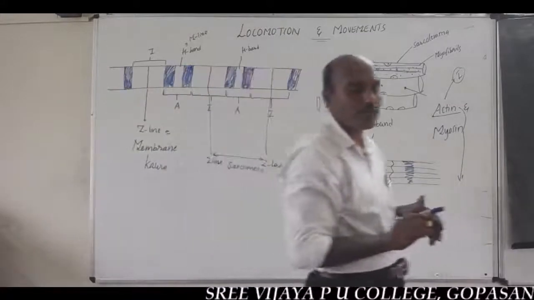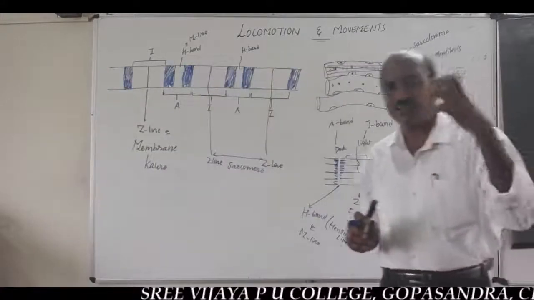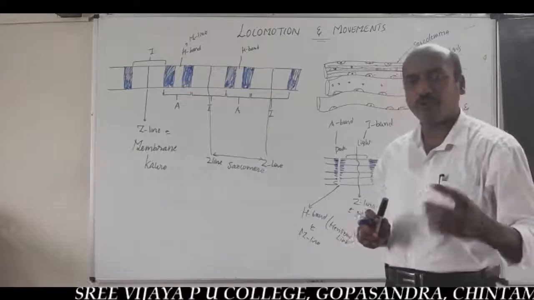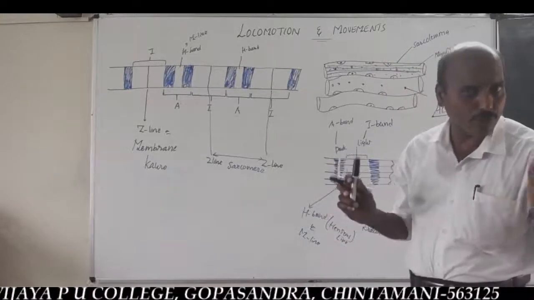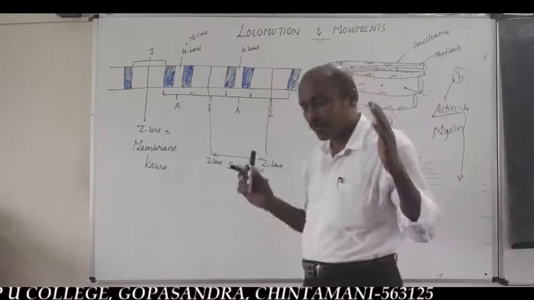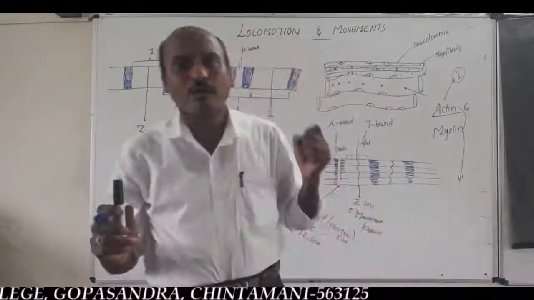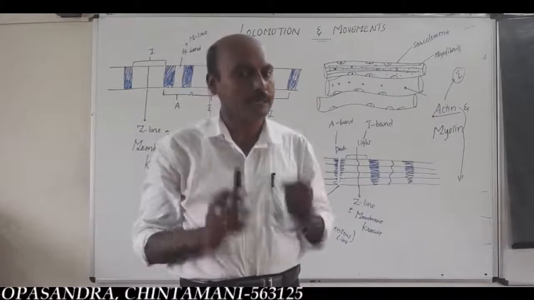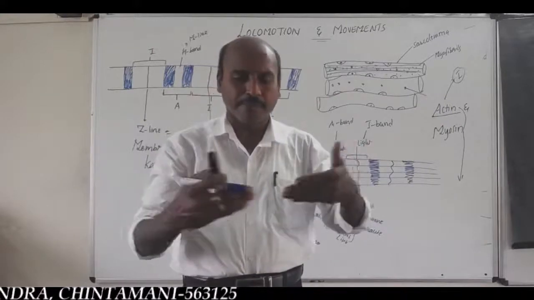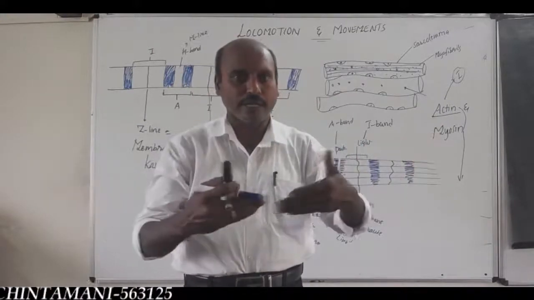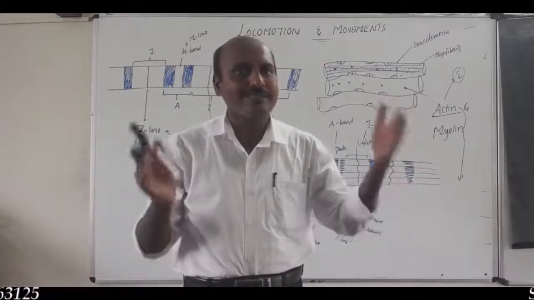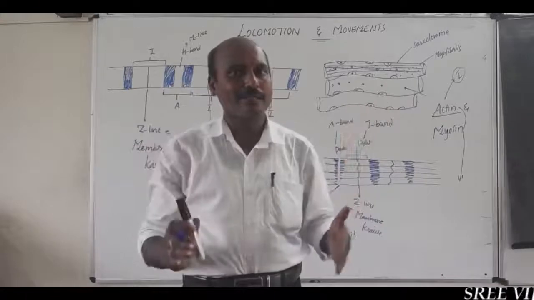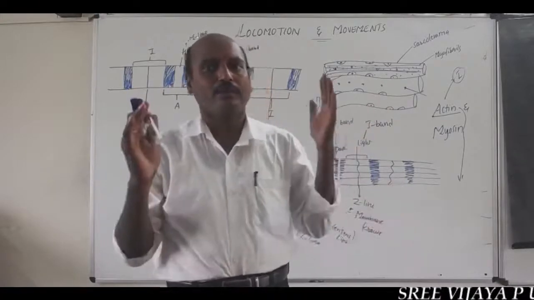It is also called the structural and functional unit of contractile tissue. Very important. This is because the area, the space of the sarcomere, judges the contraction and relaxation of muscular tissue.